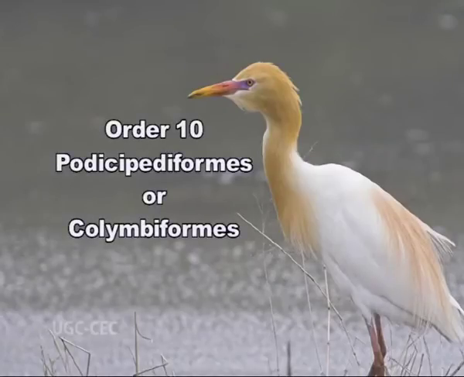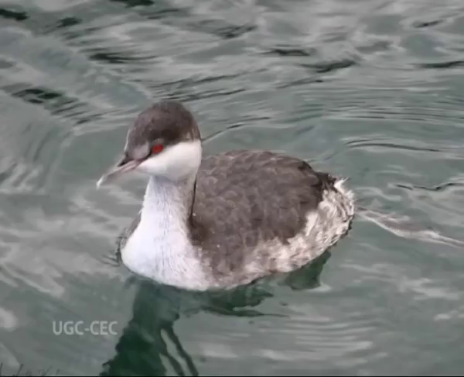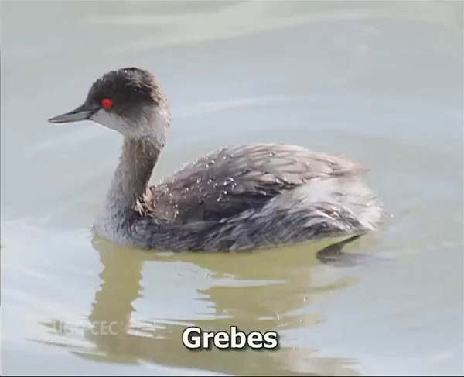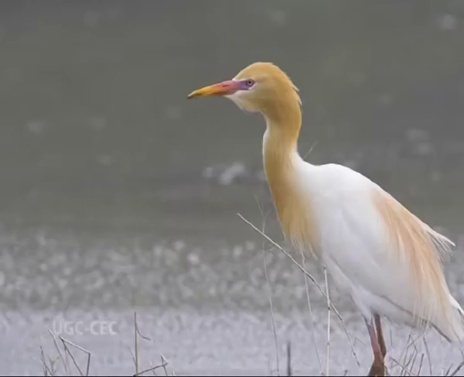Podicipediformes or Colymbiformes, Colymbos meaning diving birds, and they are freshwater divers. Legs are placed far back on the body. Feet are lobed. Tail comprises a tuft of down feathers. Patella is large and tarsus is compressed. They are called diving birds because of their habits. Example: grebes.